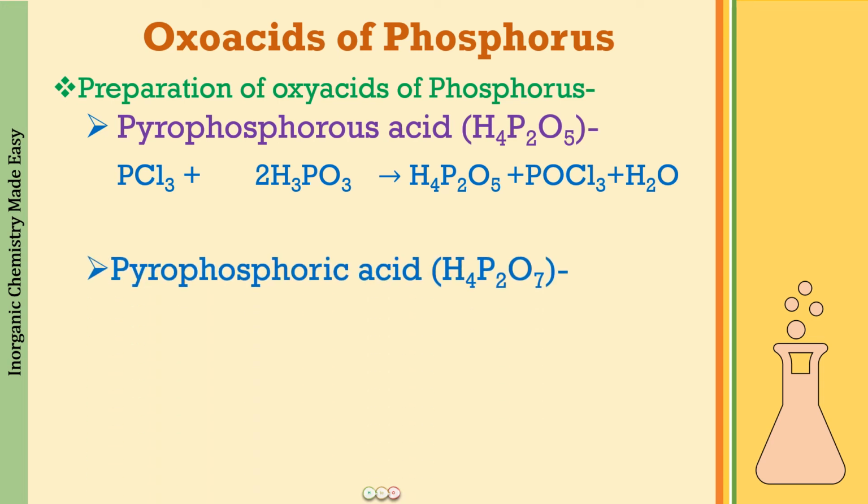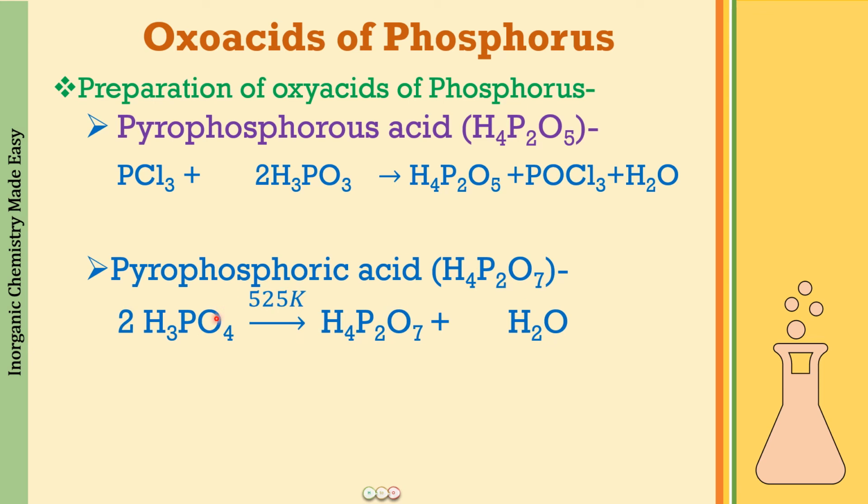Next we have pyrophosphoric acid, H4P2O7, and this is going to be easy for you, because if you remember how we derived the chemical formula, the reaction is also the same. We took 2 moles of phosphoric acid and removed one water molecule to get H4P2O7. So this is the reaction. We heat 2 moles of H3PO4 at a high temperature of 525 Kelvin to get H4P2O7, and one water molecule goes out.